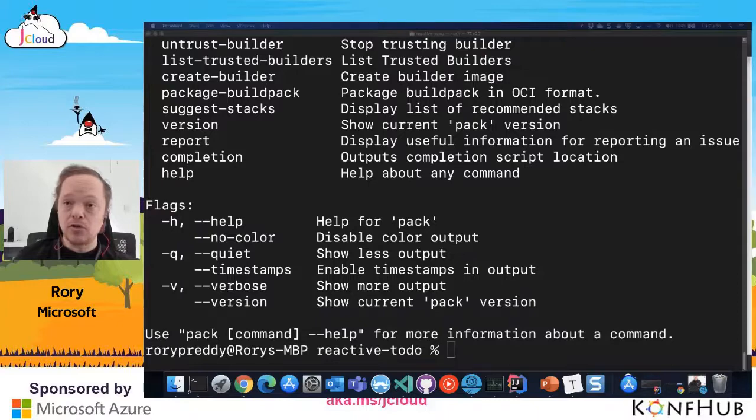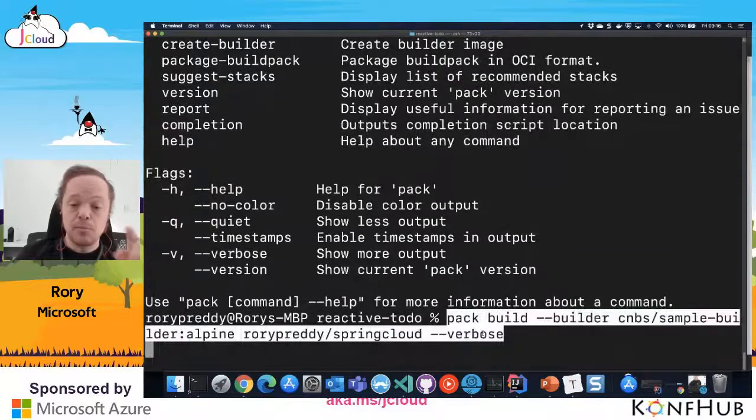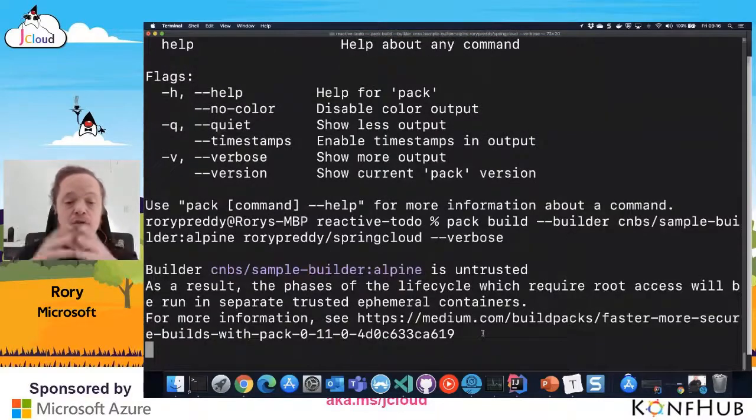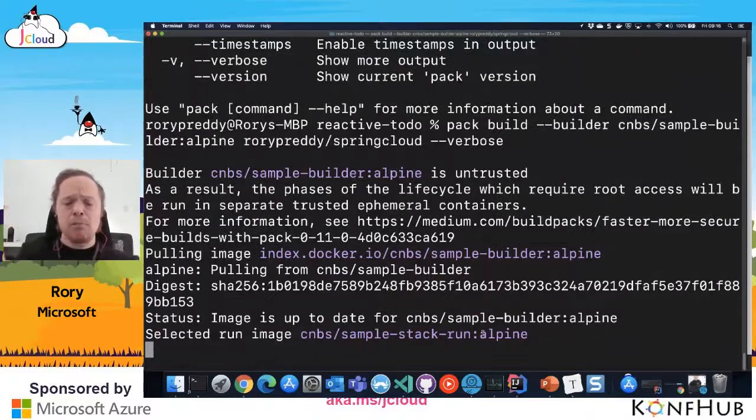and I'm going to now take my application and build it into a cloud native Buildpack. You'll see here, I'm just going to paste that in. I'm going to go pack builder, and I'm going to use the Alpine builder, Alpine Linux. I'm going to call this Rory Pretty Spring Cloud and pop it into Docker Hub, and I'm going to make it verbose so you can actually see how that's working. This is going to create my Docker image locally and also in my Docker Hub repo, and I'm going to push this into my Kubernetes cluster. It's as simple as that.